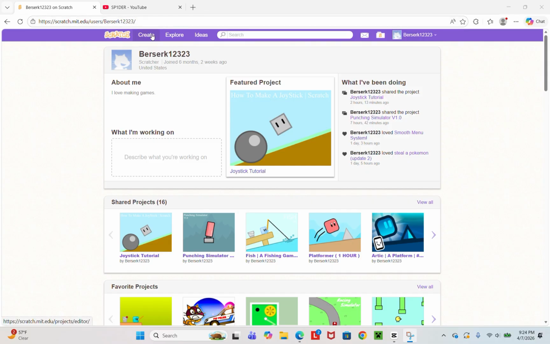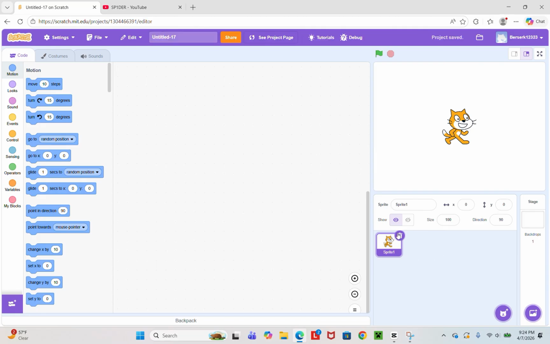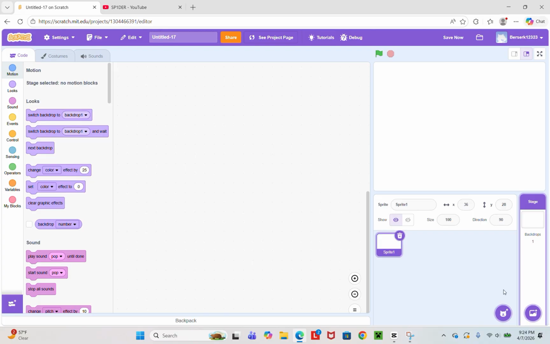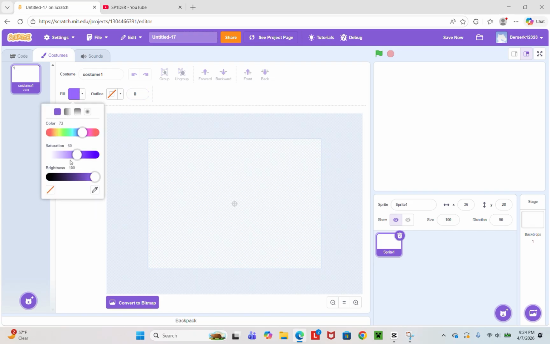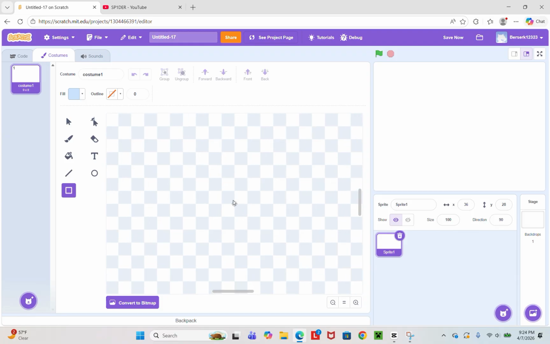Basically, what you want to do first is, of course, push the create button. Delete this scratch variable and go to paint. Make sure you have no outline. Make sure you get a nice blue rain effect. And then zoom in. You want to get a 47 by 47.